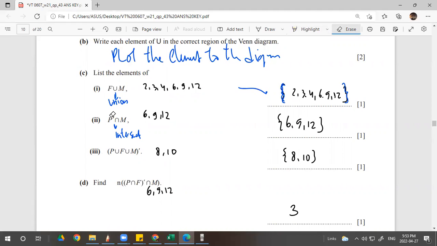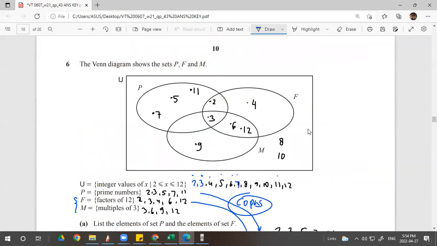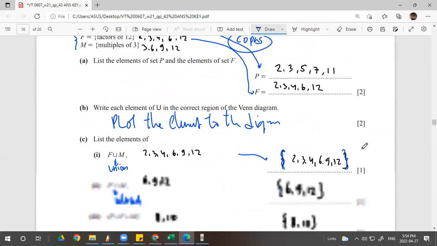Next, P union F union M, complement. So complementary. What is complementary? Not, right? Like part 2. Complement is not in any of P, F, M. Okay, P, F, M is total, so not that is 8 and 10. Very simple, right? Outside of everything.